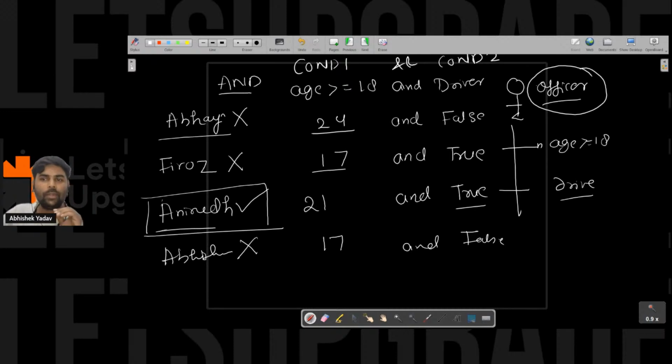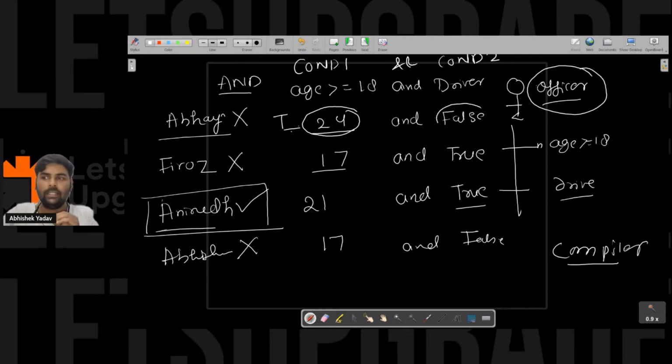The officer is checking both the conditions. The officer first checks the first condition, and if the first condition is true, then the officer checks the second condition. Likewise, the compiler acts like an officer. First I will execute the first condition, and since you are using and, I will go to the second condition. I will check the second condition, which is false, so the overall result is false in this case. Okay, again Firoz is there.